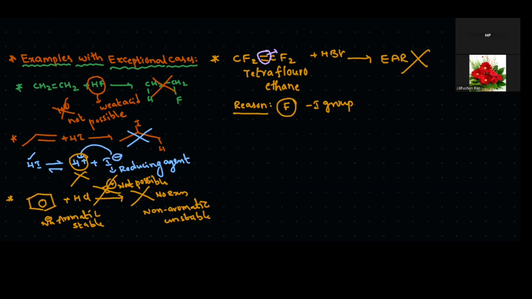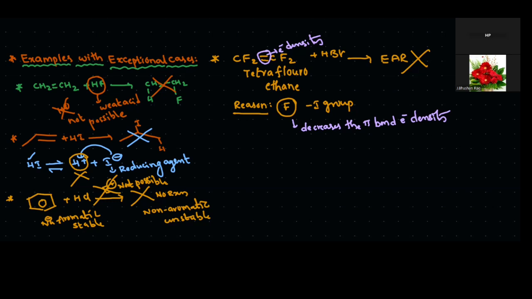Due to the minus I group, the pi bond electron density decreases. If the pi bond electron density decreases, then how can it donate electrons to H plus? So it is not possible. So that's why this kind of reaction is also not involved. These are the few exceptional cases.